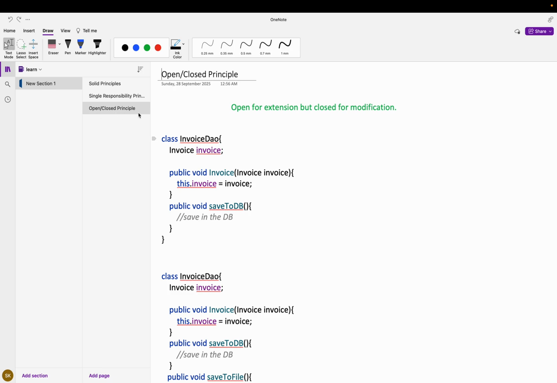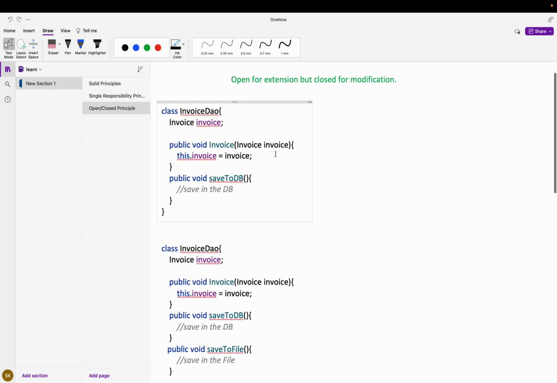So the second principle is the Open/Closed Principle, which means that it is open for extension but closed for modification. Let's take the same example which we had seen previously. We have a class InvoiceDAO where we have a method to save to the DB.